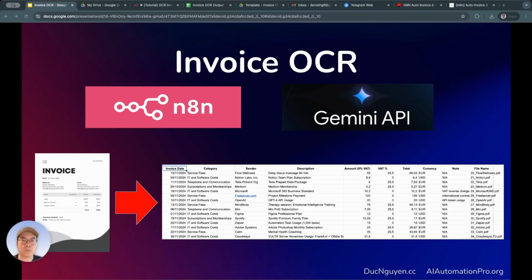So, our input will be a set of invoices, and our output will be extracting those invoices and putting them into a very simple spreadsheet file with predefined columns. This is exactly the Auto Invoice OCR system that we'll be building in today's video.